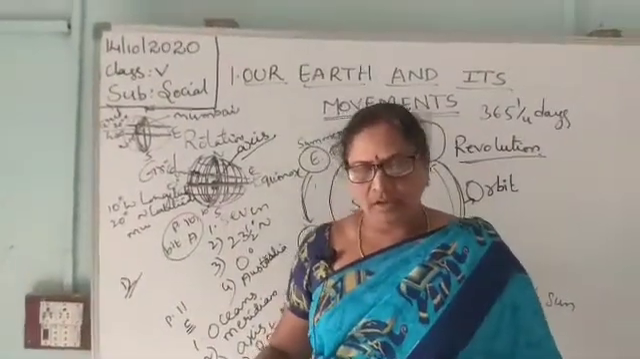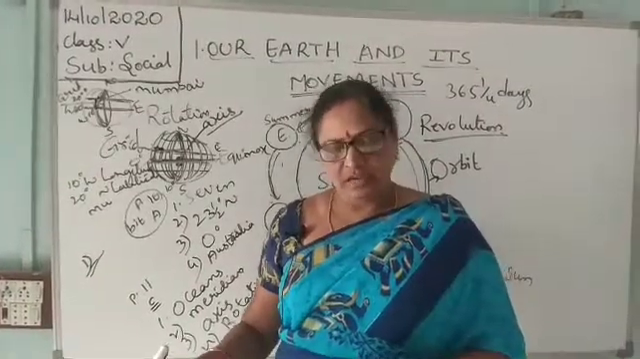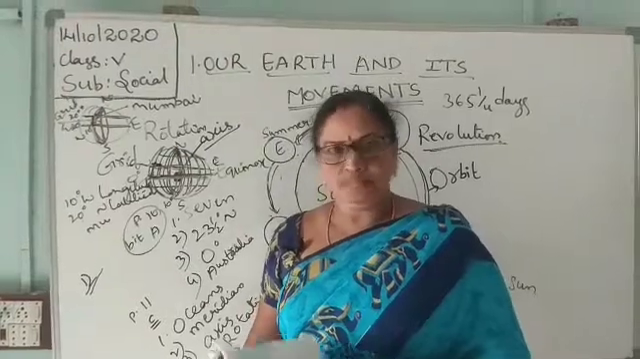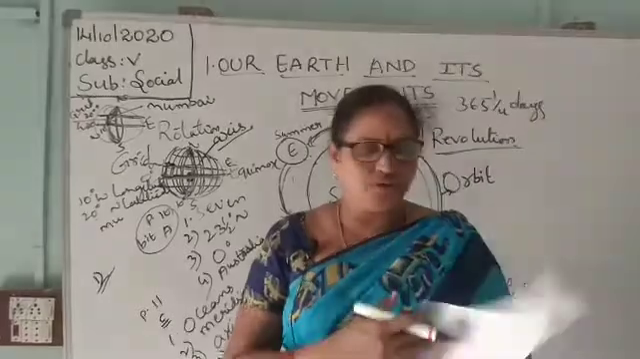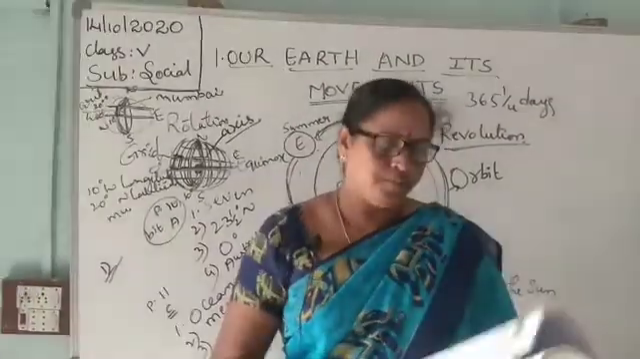The spinning of the earth on its own axis is called rotation. There are 4 main seasons of the earth: summer, winter, autumn and spring. Any doubt, children? Okay, look at page number